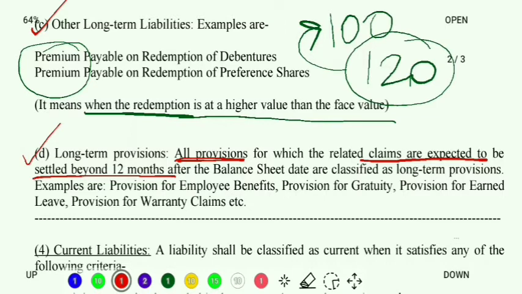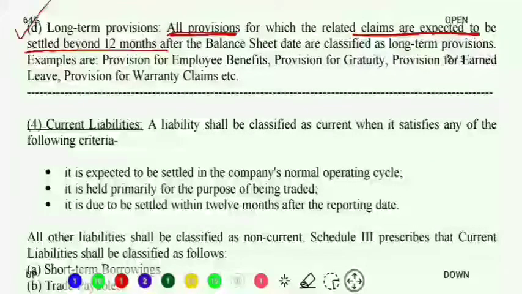So with this we finish all the four subheadings related to the major heading of non-current liabilities on the equity and liabilities side of the balance sheet. Till now we have finished three major headings on the equity and liability side of the balance sheet. First major heading is shareholders' funds. Second is share application money pending allotment, and the third we learned about was non-current liabilities. Now the fourth and last major heading on the equity and liability side is current liabilities.